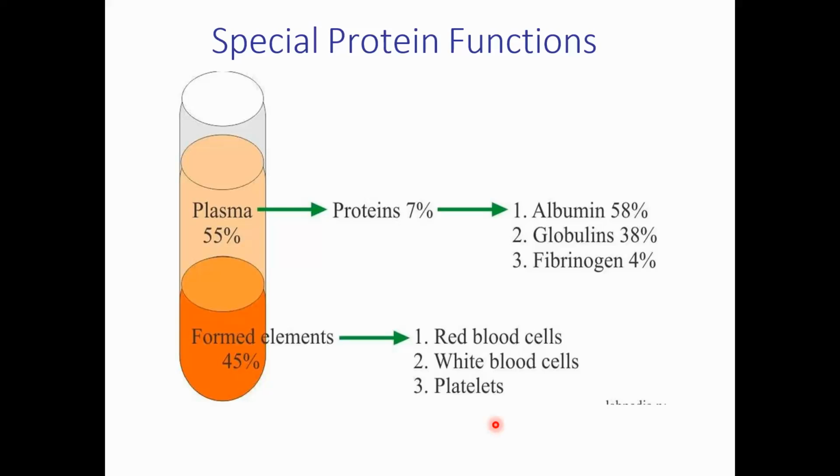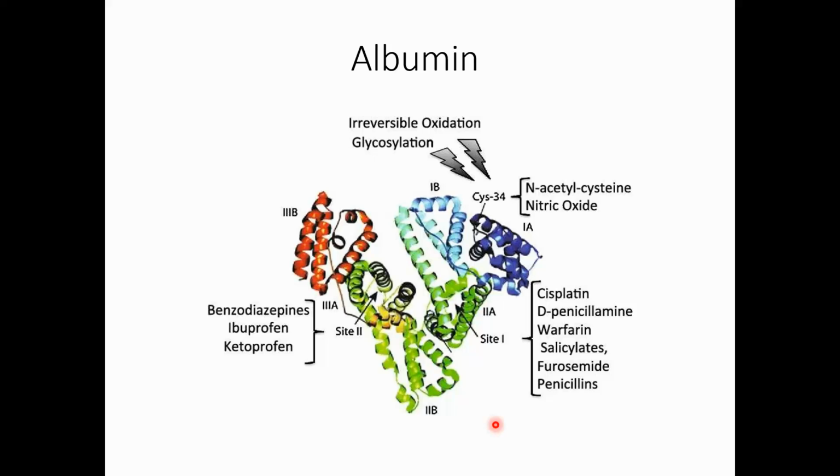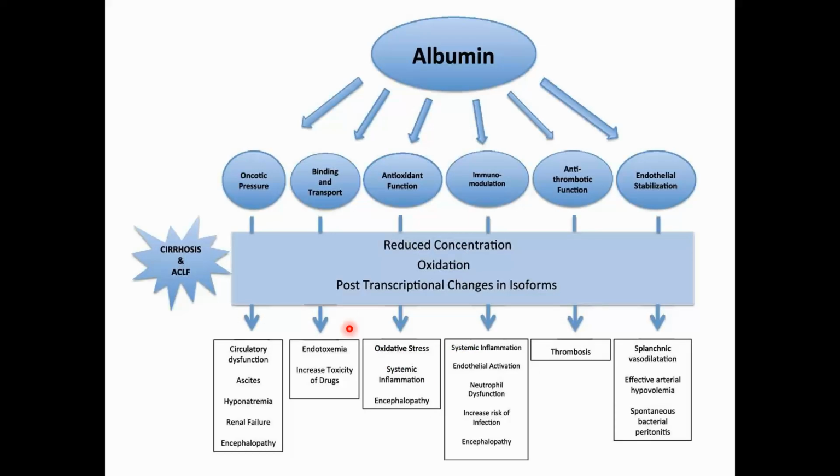So what are albumin, globulin and fibrinogen doing in our blood? We are going to discuss. First, what is albumin doing in our blood? This is the 3D structure of the albumin, one of the important plasma proteins, and let's see what it is doing in our body.